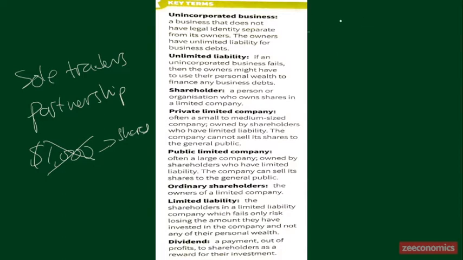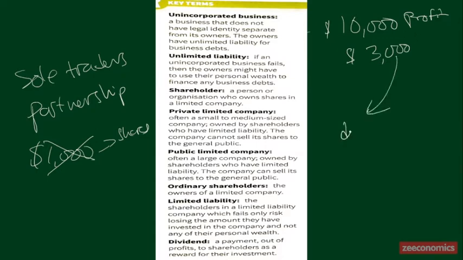A dividend is when the company generates a profit of, for example, $10,000. This is the profit. Now, for example, if the company wants to distribute only $3,000 worth of dividend to the shareholders, and the rest, $7,000, will be taken into their retained earnings, this $3,000 will be distributed to the shareholders.